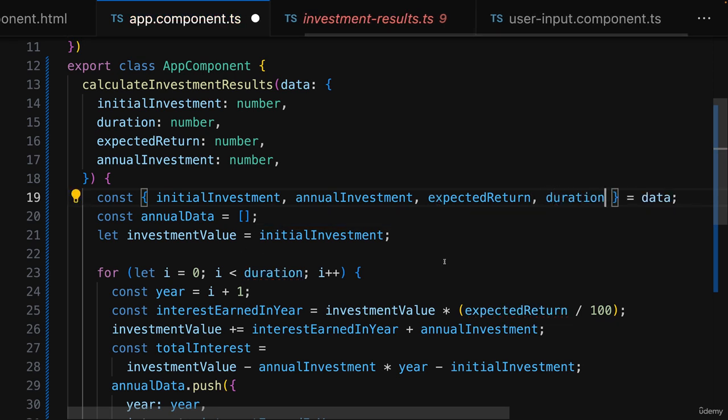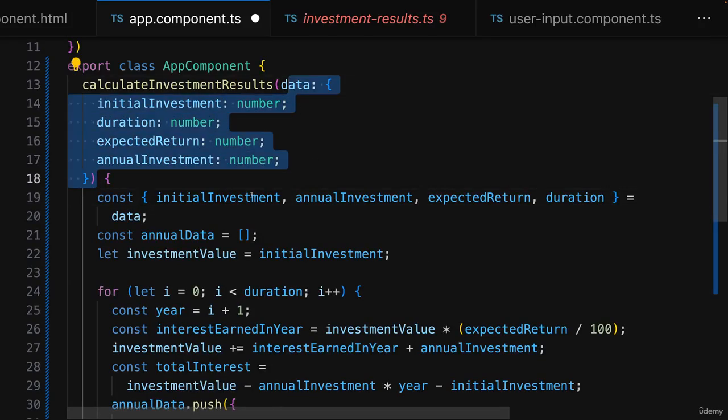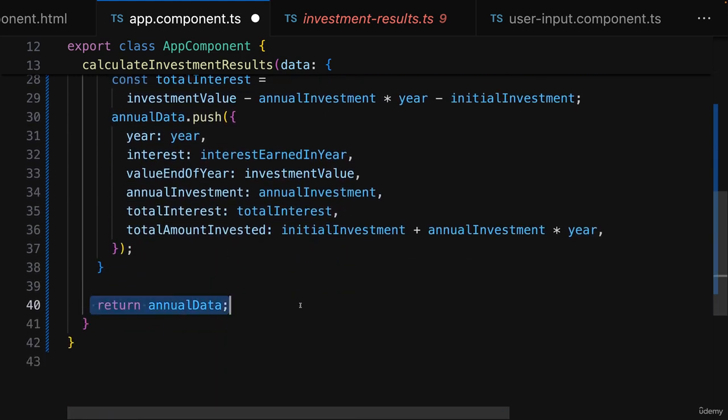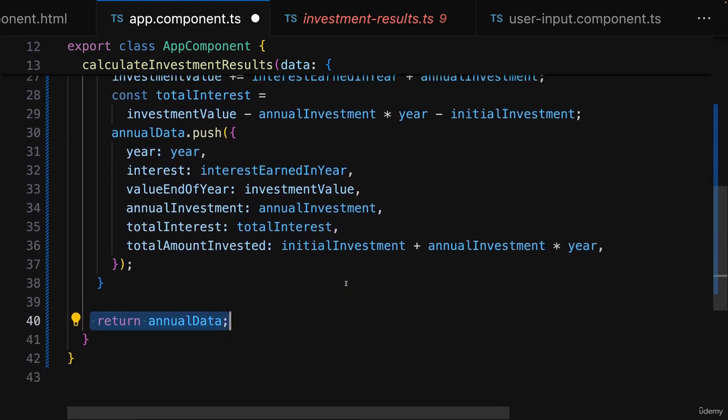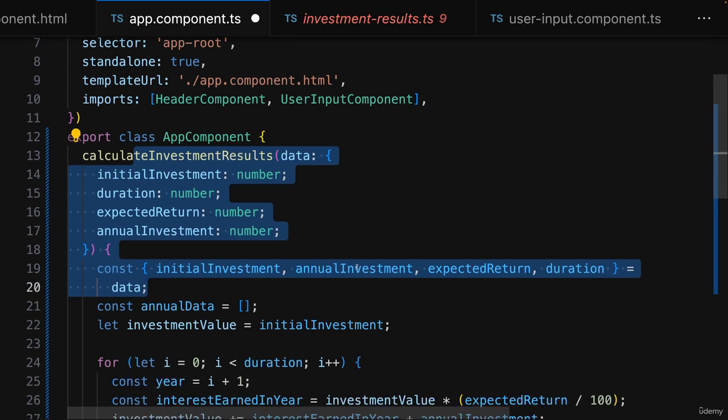Like this. That would be one way of accepting this input value here in this calculate investment results method in this app component. Now we're not done. Returning the annual data here won't do anything, and the method is not getting called right now, but it's an important first step.